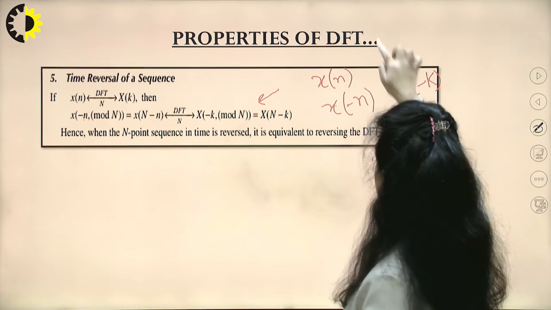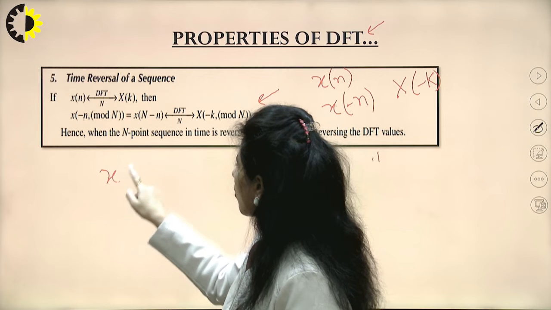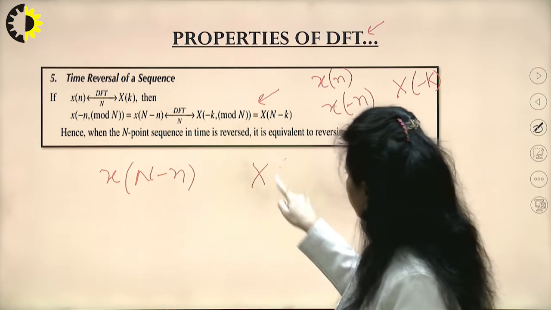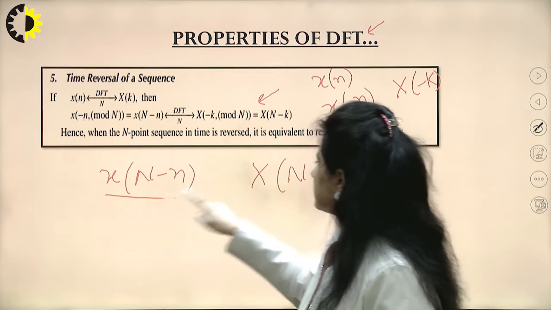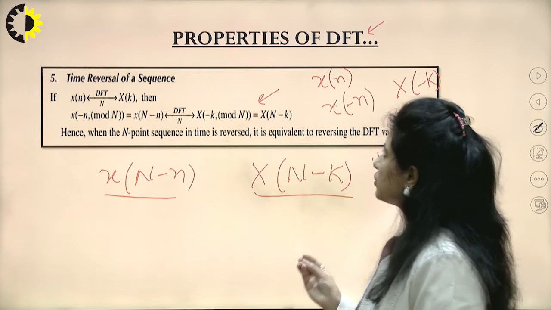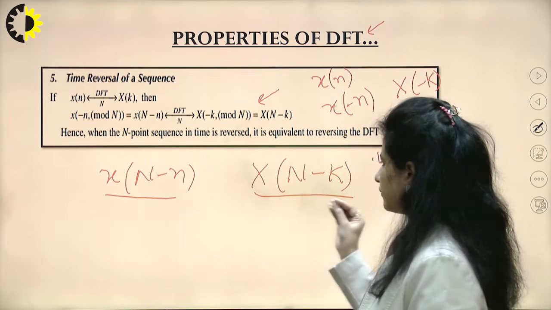But with the DFT comes the circular property. So I write it as x(N-n) and X(N-k). This is how I can see the relationship in the two domains: whenever I change my variable from n to -n, this is how the change occurs in the frequency domain.